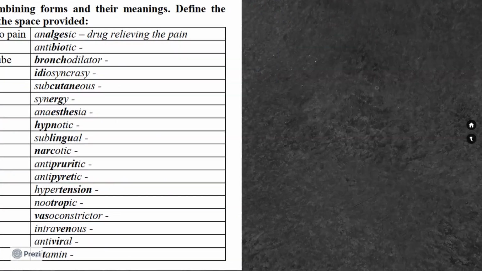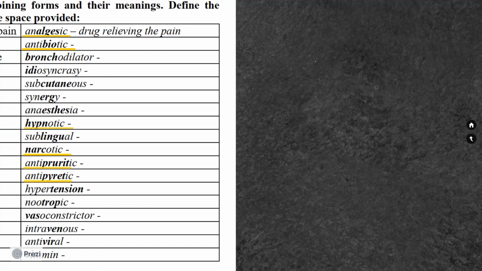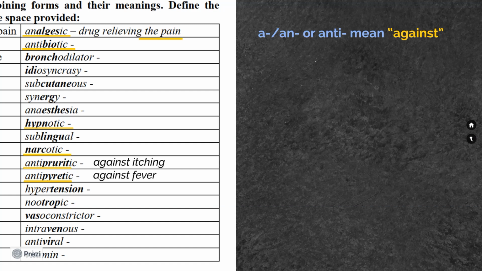You can find many types of drugs among these terms, such as analgesic, antibiotic, hypnotic, narcotic, antipruritic, antipyretic, and so on. Knowing that negative prefixes a, an, or anti mean against, you will understand how these drugs act against pain, itching, or fever. If there is no prefix, it means they cause some effect or condition, like sleep or stupor.